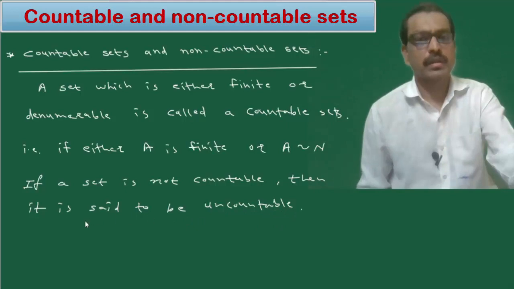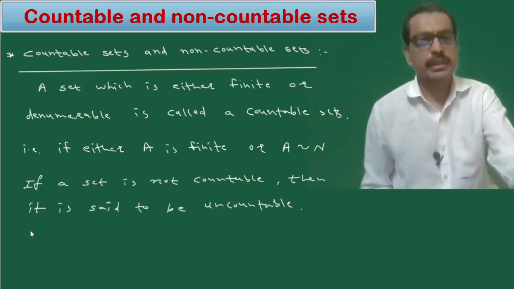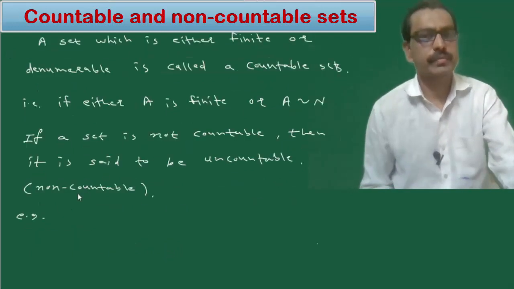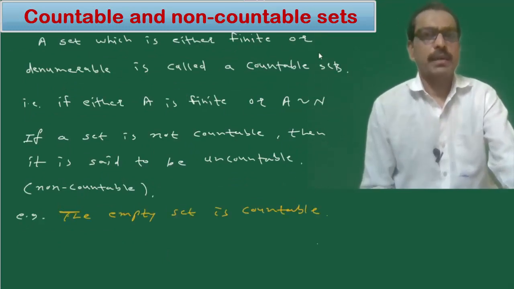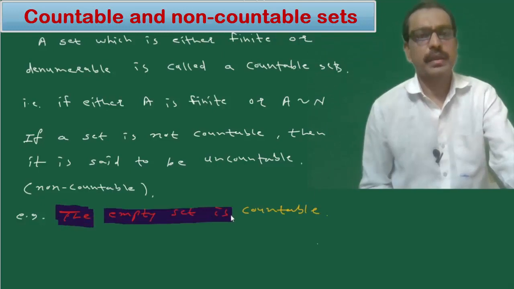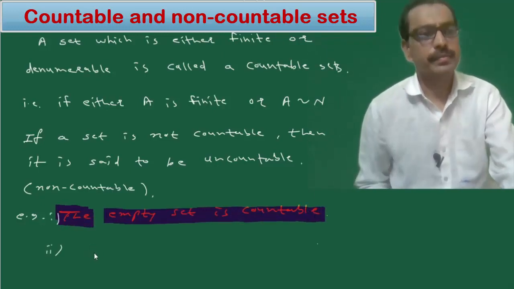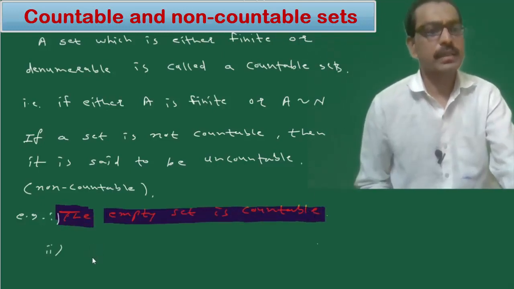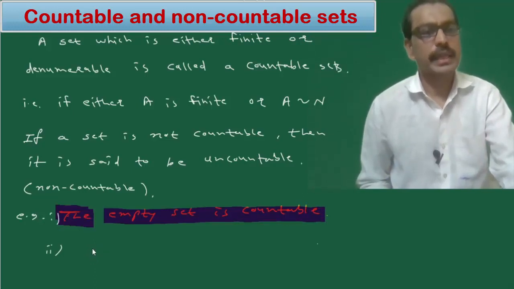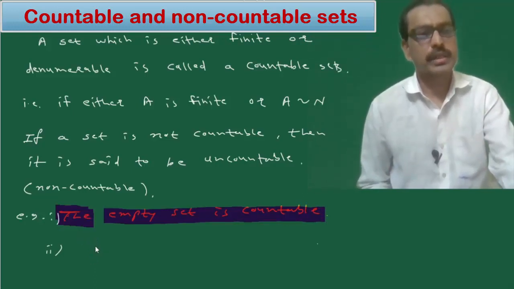The uncountable set is also called a non-countable set, or a non-denumerable set. For example, the empty set is a countable set. Second, the set of all natural numbers is denumerable.